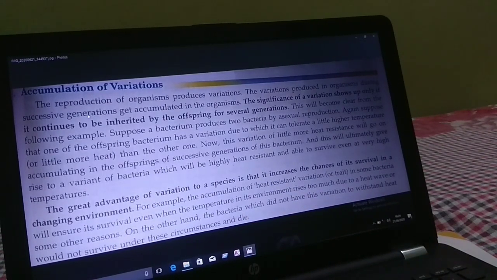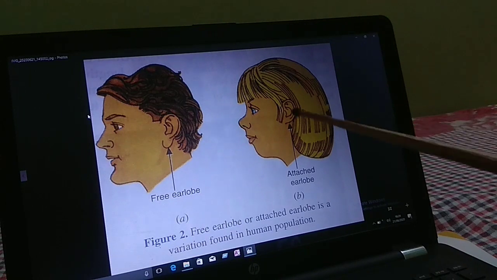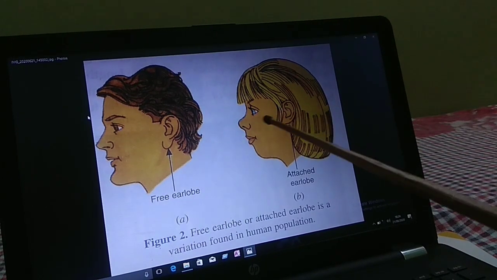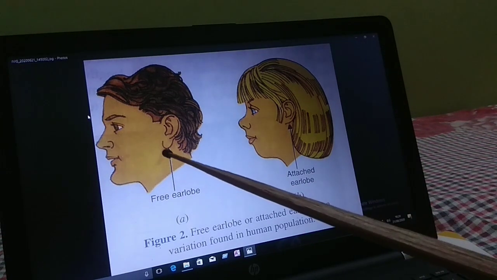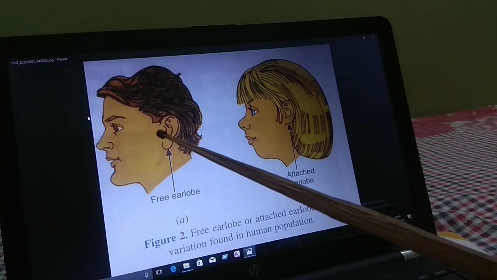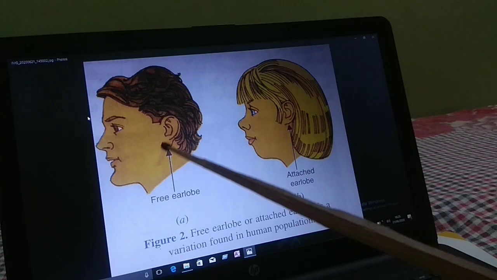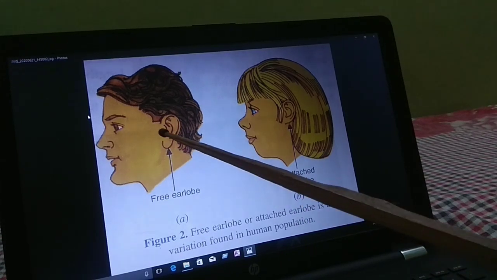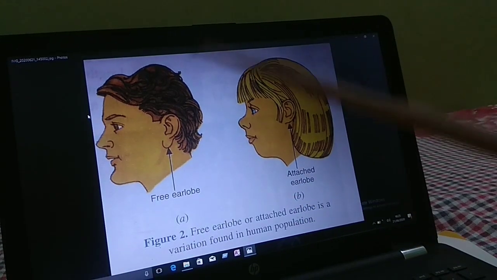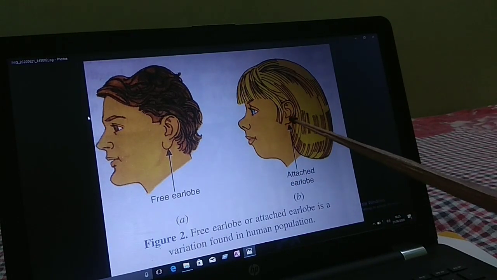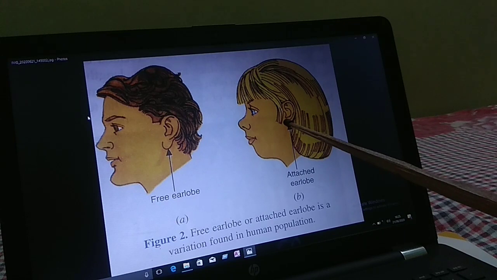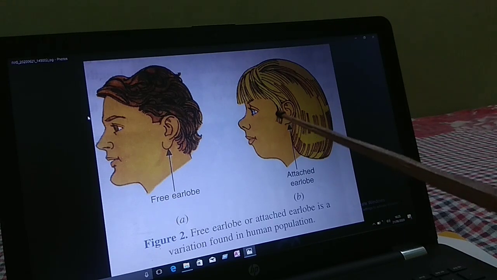Okay children, next you can see an example of variation. If you compare with your friends' earlobes, some of your friends have free earlobes, and this one is the attached earlobe.